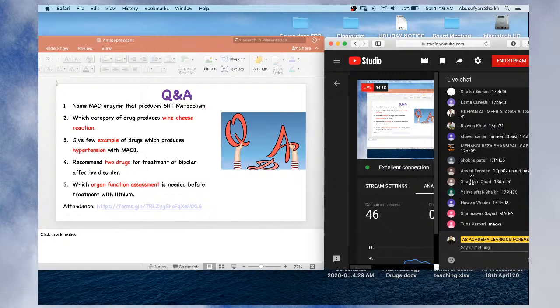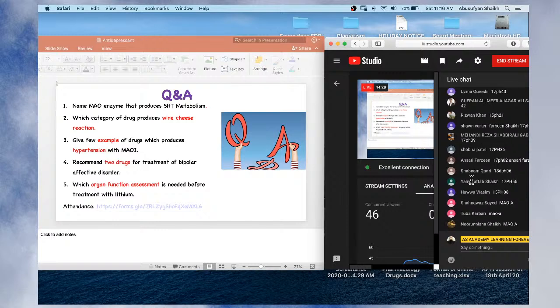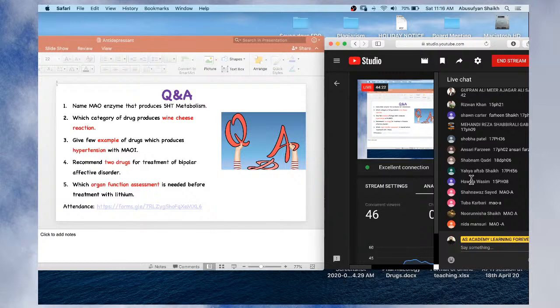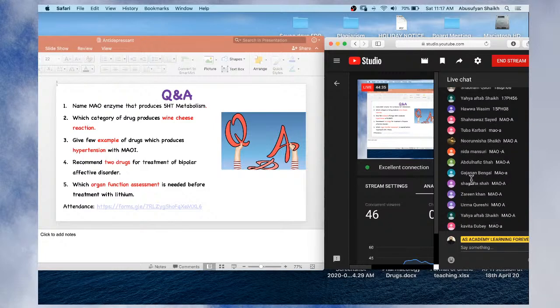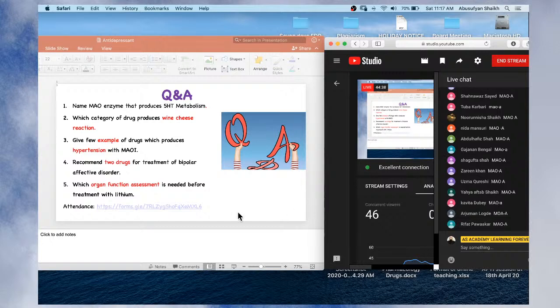Right answer: it is monoamine oxidase A, because for monoamine oxidase A the substrate preference is 5-hydroxytryptamine. So their level increases if you give a monoamine oxidase A inhibitor, or monoamine oxidase A produces the metabolism of 5-HT, right answer.